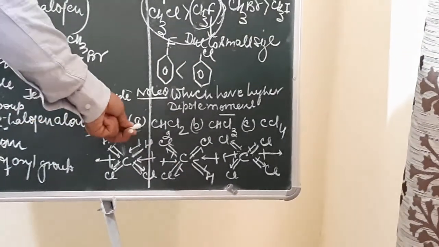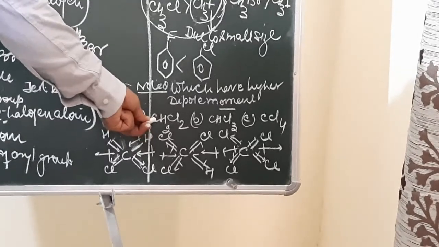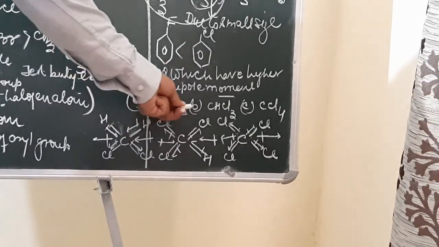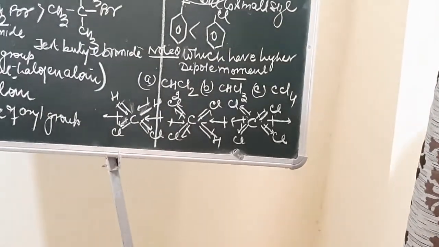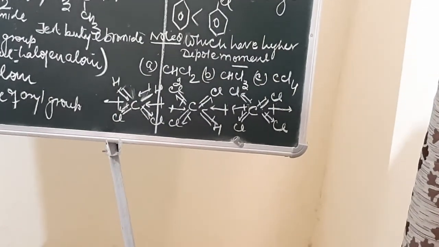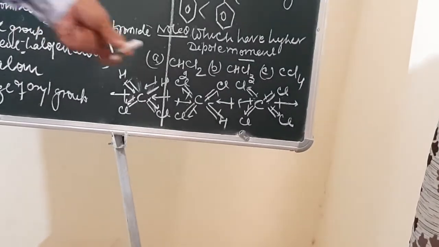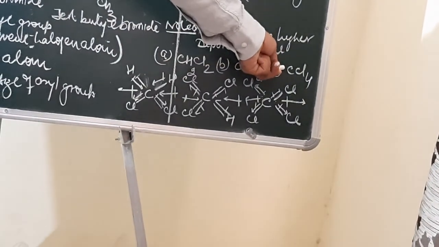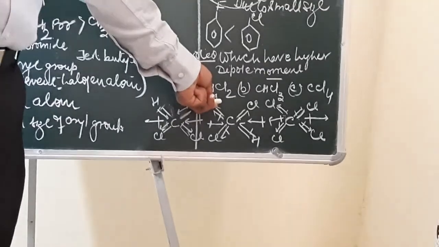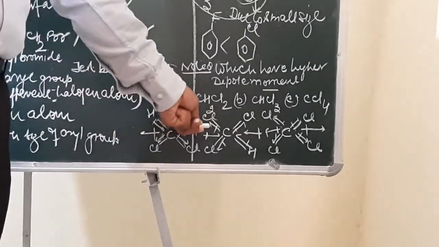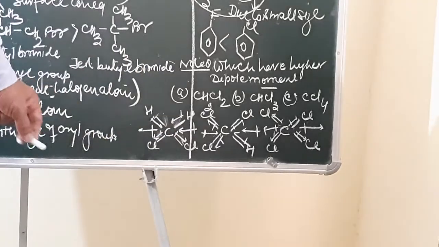So if we are asked which has a higher dipole moment, CH2Cl2, that is dichloromethane, CHCl3, that is trichloromethane, or carbon tetrachloride: on the basis of the electronegativity concept, the more the electronegativity, the more the dipole moment should be. But ultimately the final concept is a vector property. The more the magnitude of the vectors, the more the dipole moment.